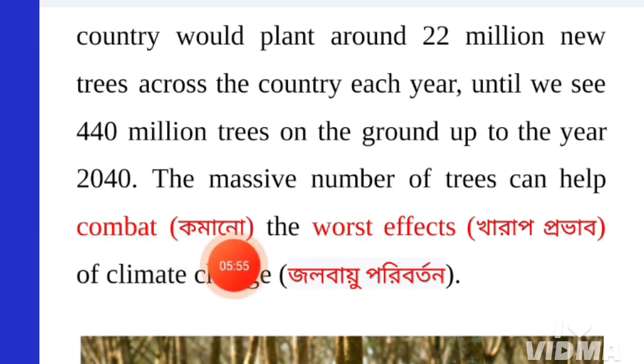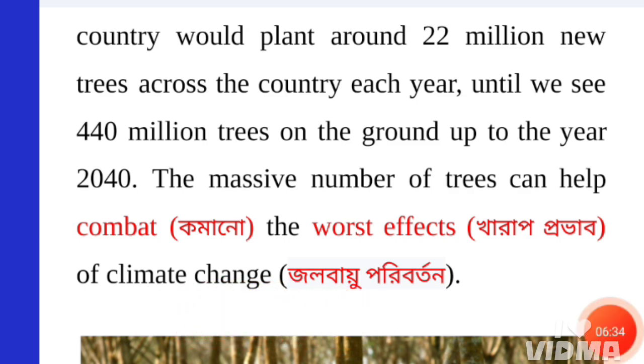Combat means reduce, কমিয়ে দেওয়া. The worst effects means the bad effects or the negative effects of climate change. Massive trees can reduce the carbon dioxide in the environment, and thus climate change can be reduced on our earth.